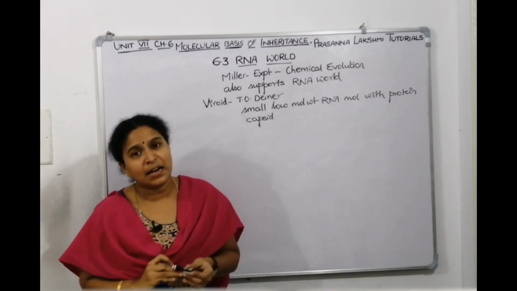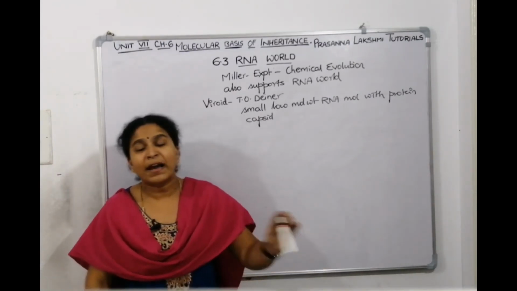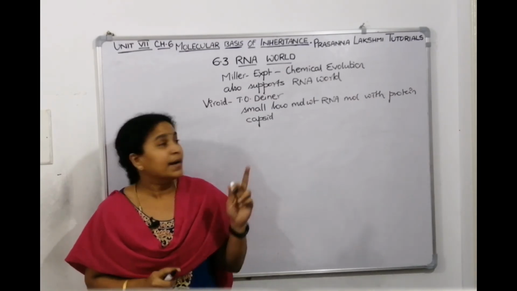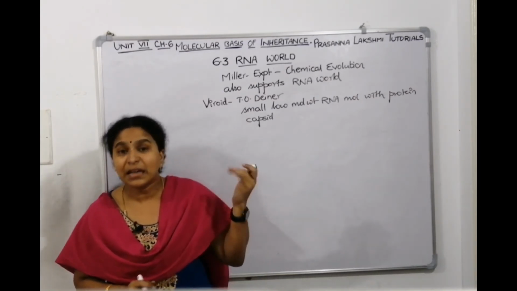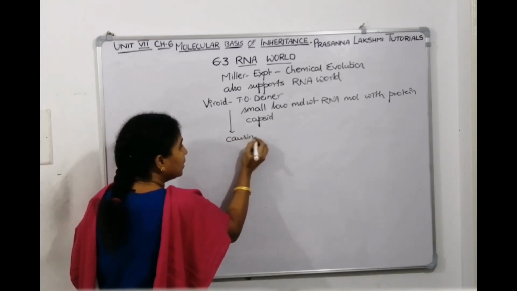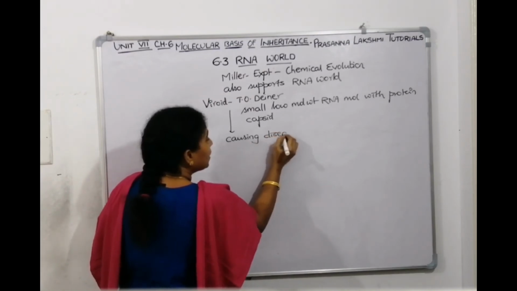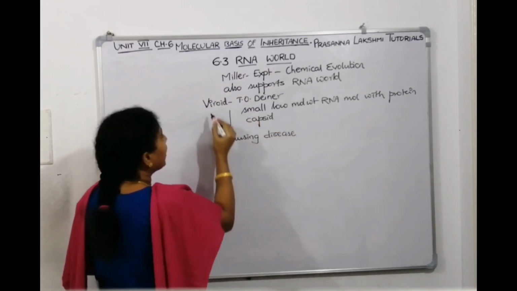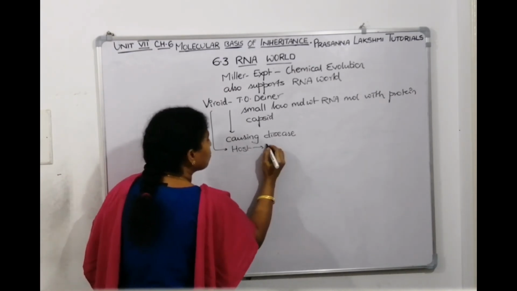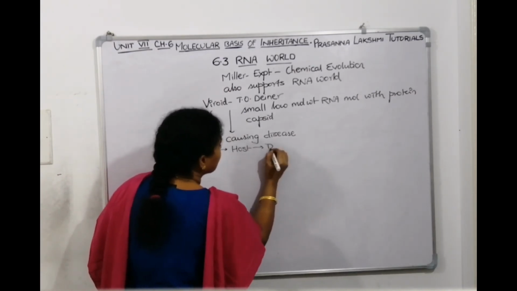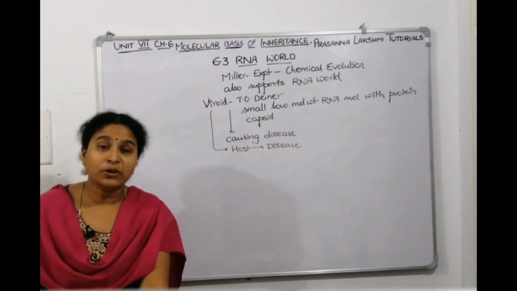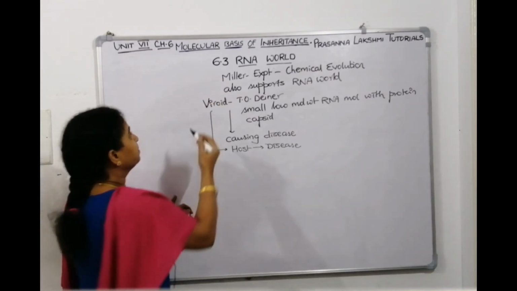And we say viruses are primitive, more ancient than bacteria and all. So viroids, which have only low molecular weight RNA molecules, are capable of causing diseases. When a viroid enters a host, it can use the host machinery and cause disease to the host. So children, the viroid concept is also supporting the RNA world.